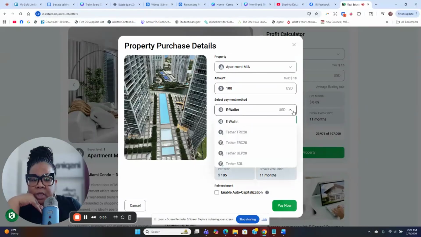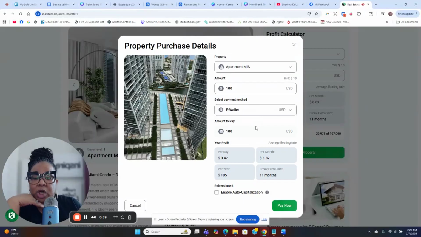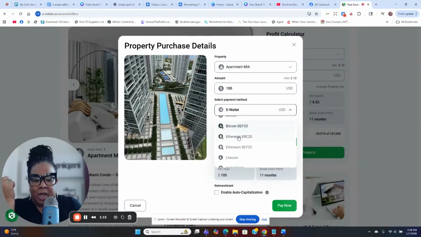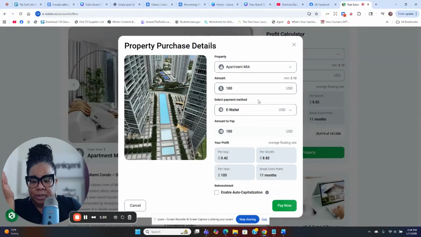And the payment method is going to come from my e-wallet. Okay. This is going to look different when you're first beginning because you're not going to have the money in your e-wallet. It's going to be coming from whatever coin you're going to use. Okay. As you see, there's a bunch of coins that you can use. I normally use Bitcoin. I think I've used Ethereum once. So whatever coin you're going to use, this is going to look different. Okay. So it's coming directly from my e-wallet. Again, it's 42 cents a day.